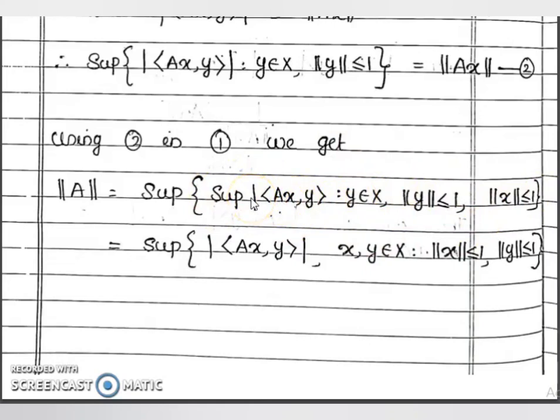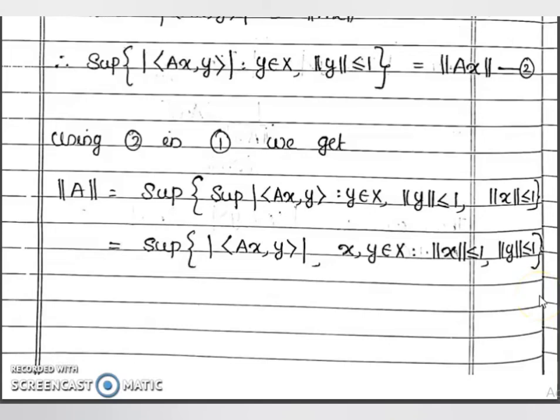Supremum of modulus of inner product (Ax, y) such that y belongs to X, norm of y less than or equal to 1. And this is again a supremum of modulus of inner product (Ax, y), x, y belong to X such that norm of x is less than or equal to 1 and norm of y is less than or equal to 1. Therefore, in the case of a Hilbert space, norm of A is equal to the supremum of modulus of inner product (Ax, y) such that x, y belong to X, norm of x less than or equal to 1 and norm of y less than or equal to 1. Hope it is clear for you.